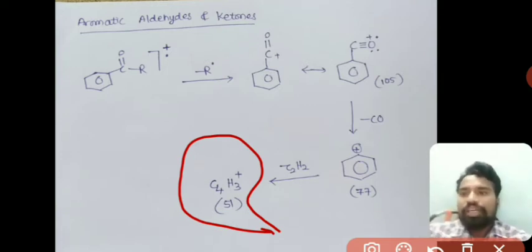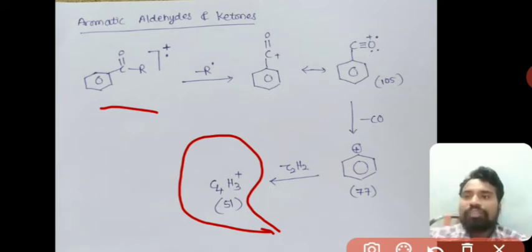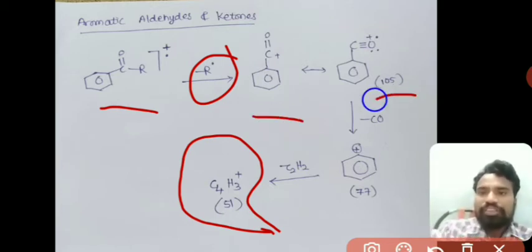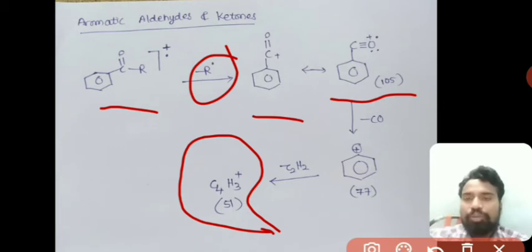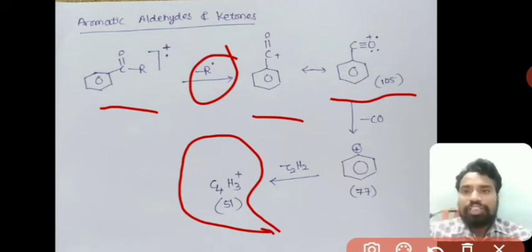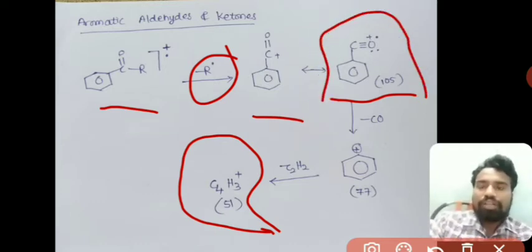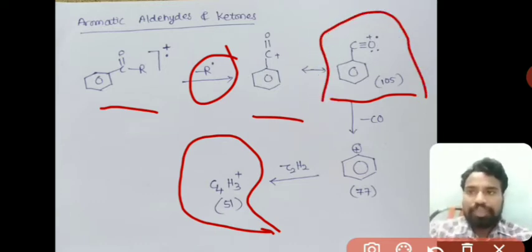Okay. So here this is the molecular ion, and by losing the R radical it forms C plus double bond O. Upon resonance it is converted into C triple bond O plus. So that C triple bond O plus m/z value is 105. This is the characteristic peak in the case of aldehydes and ketones, right?